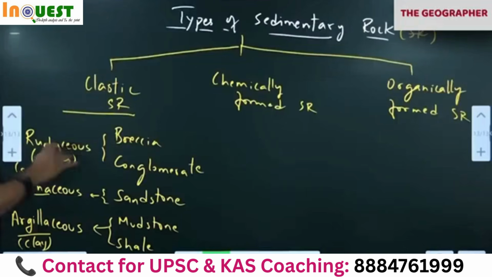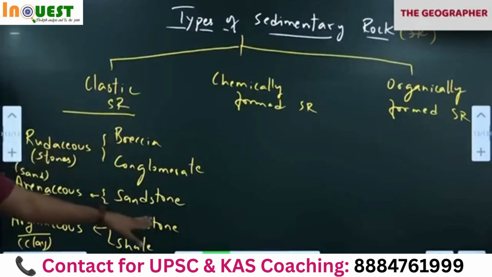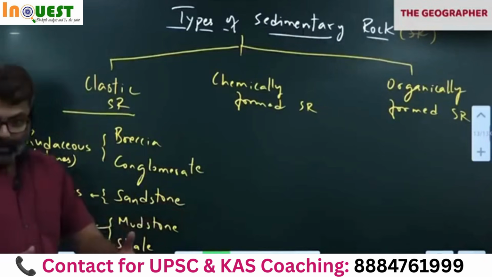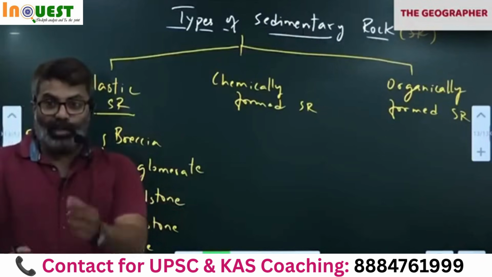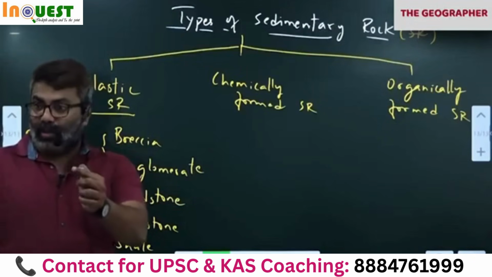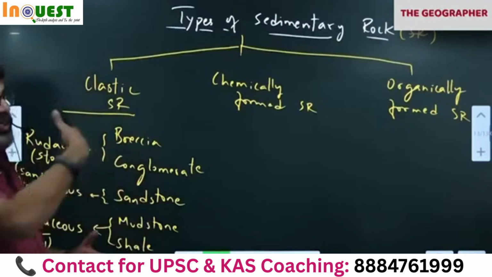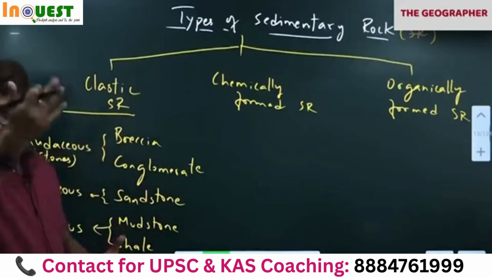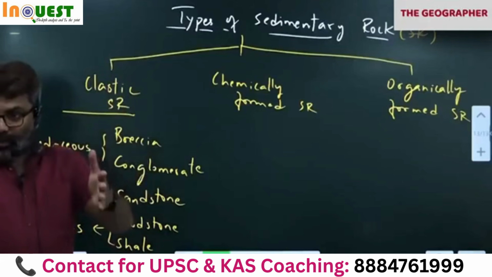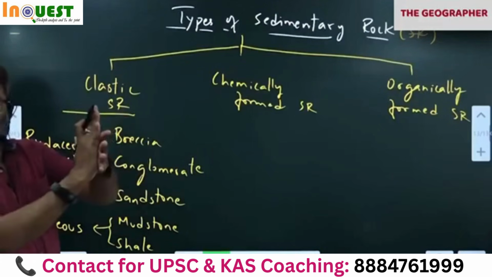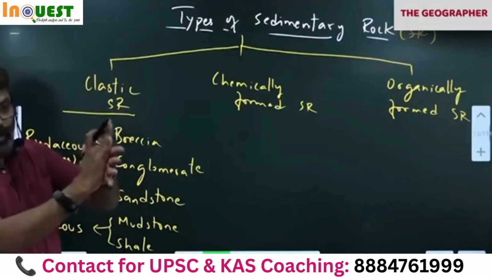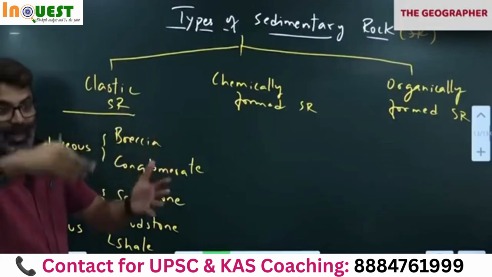So first, clastic means different types of rocks. For example, if you notice sandstone, among all this it is very popular. Sandstones are very popularly found in Rajasthan, present day Rajasthan region. What they do, they extract it, they cut it into slabs like half inch, 1 inch slab, and they use it for construction activities, especially for the outdoor wall, not indoor. They build a building and they paste this sandstone on the wall. You got it? So it looks nice. You don't have to paint.